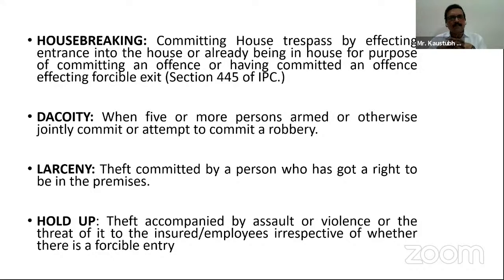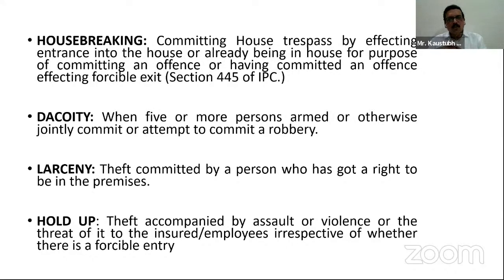Then comes larceny. Larceny is a theft committed by a person who has got a right to be in the premises. In other words, it is a theft, but this is committed by a person who has a rightful admission in the premises. But if, without the business entrepreneur's knowledge and without his consent, anything is stolen, that is termed as larceny. So larceny is a theft committed by a person who has got a right to be in the premises.